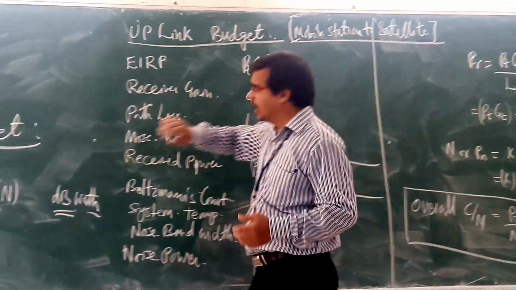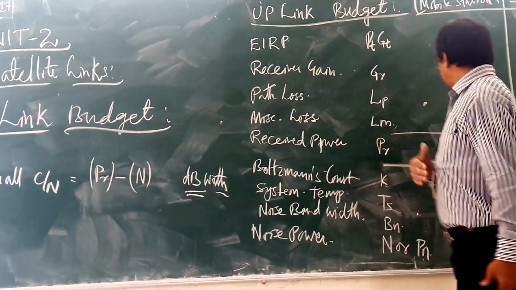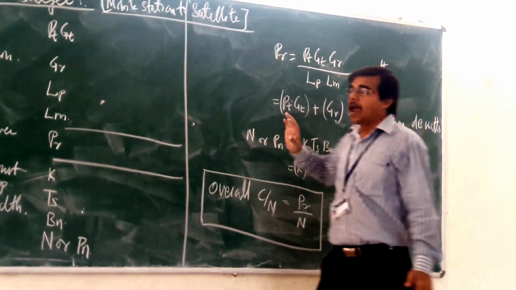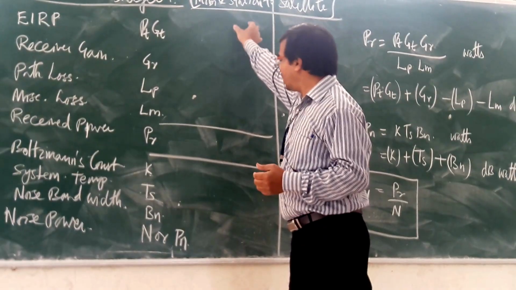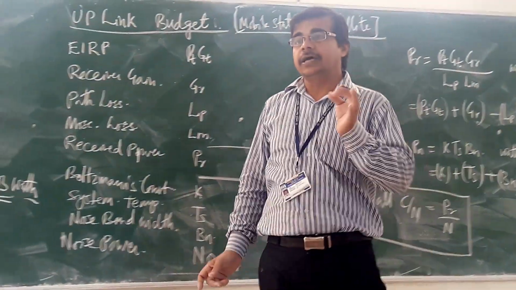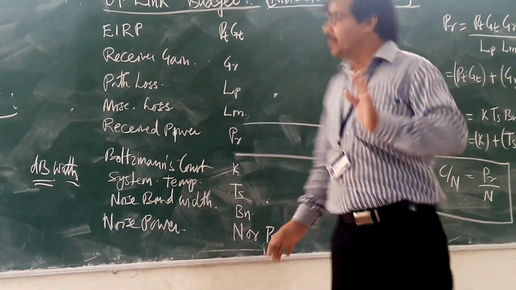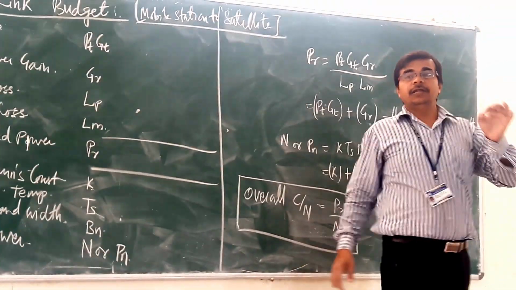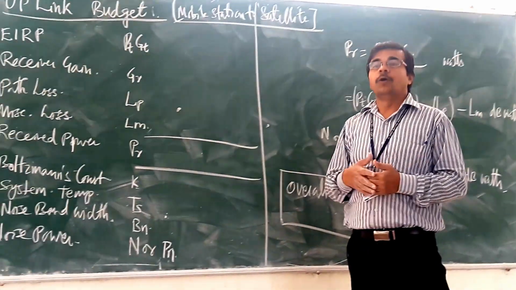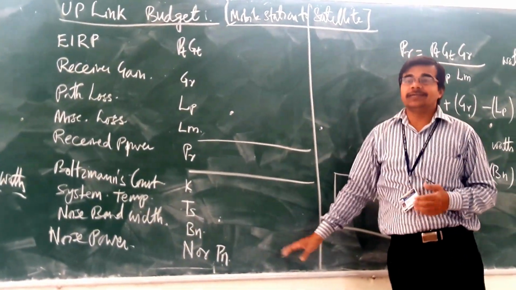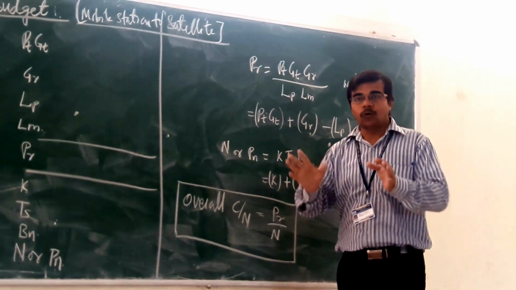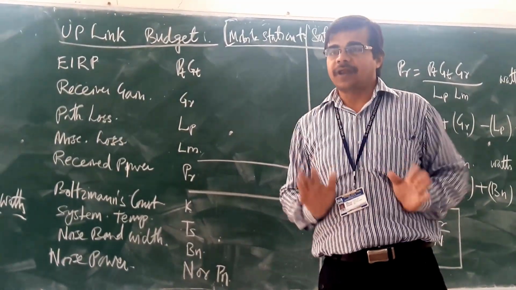Whenever we are going for the link budget, we calculate the received power and the noise power, and we are a little bit peculiar in that all these parameters we keep in terms of dB. Now the question is, why should we go for dB? We make all the units in dB so that, whenever we do the calculation, we just have to go for either addition or subtraction.